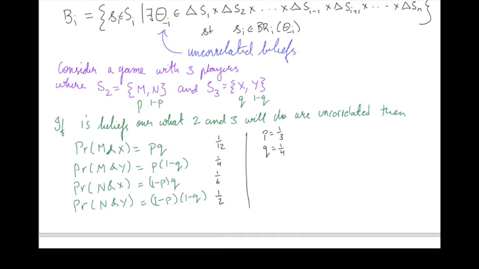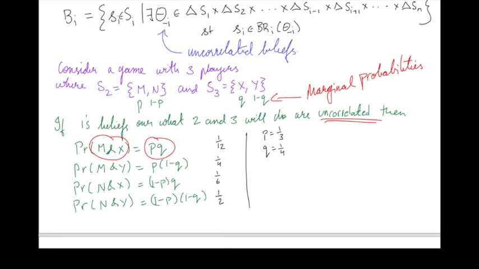Just for reference, these are referred to as the marginal probabilities. So these are the probabilities with which we could say that player 2 would play M or player 2 would play N. That's the marginal probability of player 2's strategy. When the strategies are uncorrelated, we can multiply the marginal probabilities to get the joint probabilities. So the joint probability that player 2 will play M and player 3 will play X is just the product of the marginal probability that player 2 will play M and player 3 will play X.